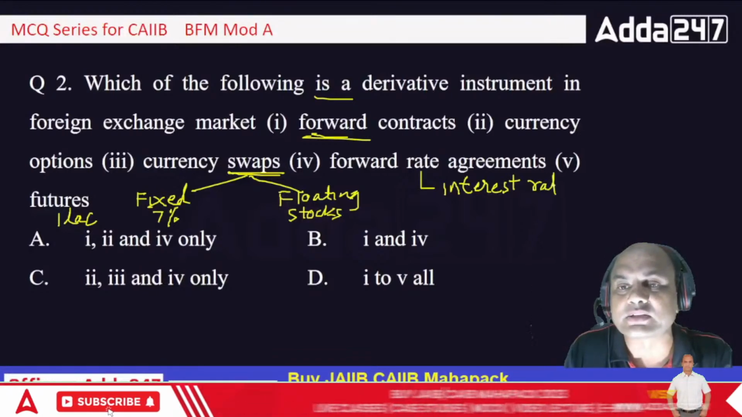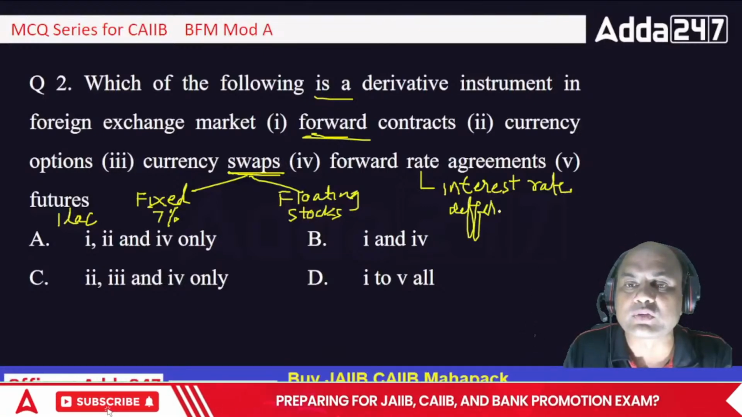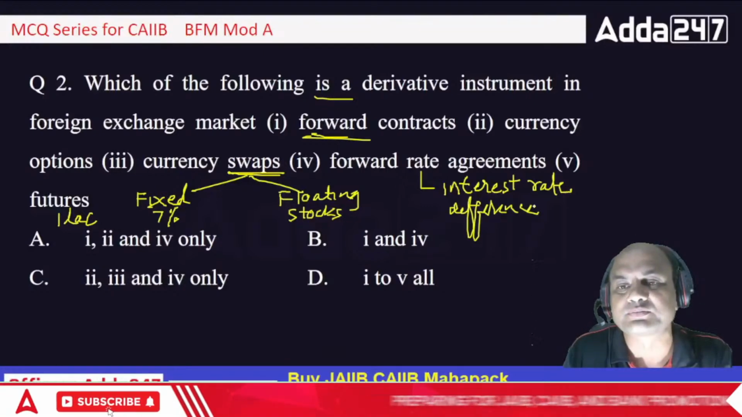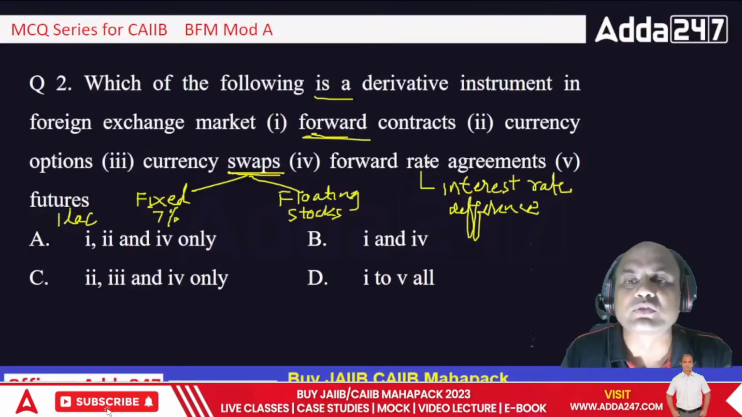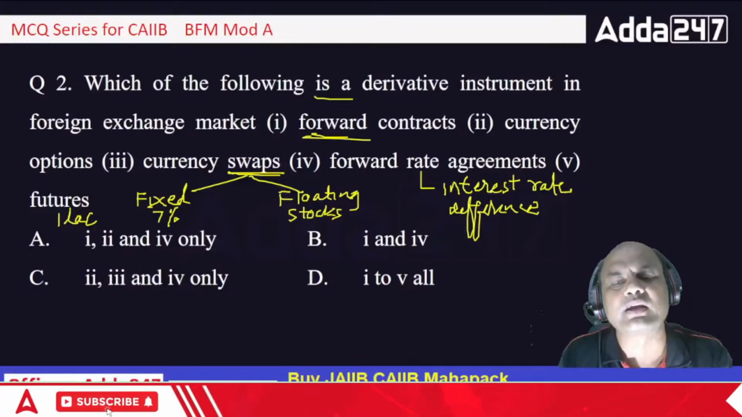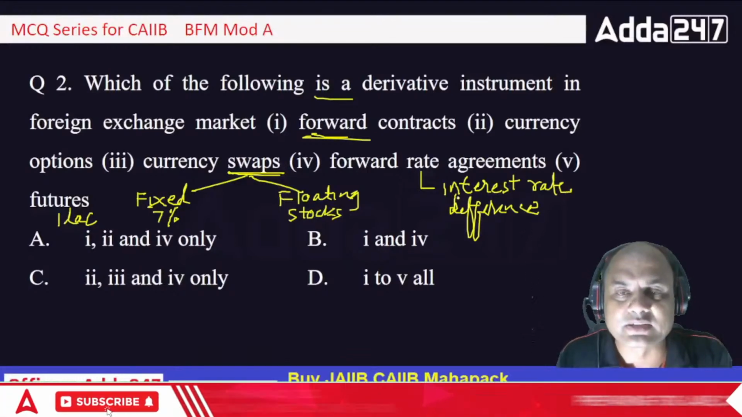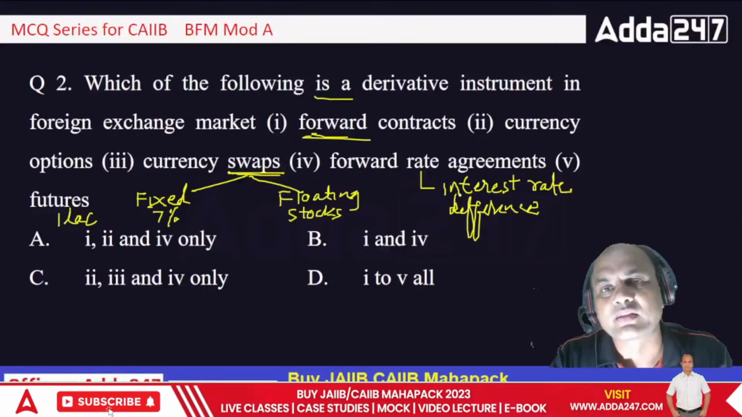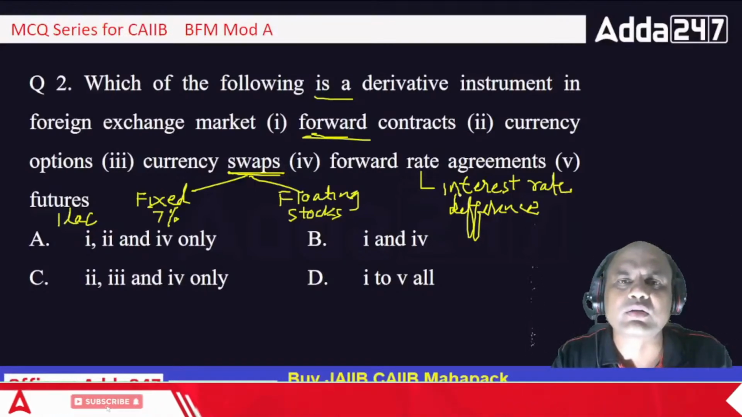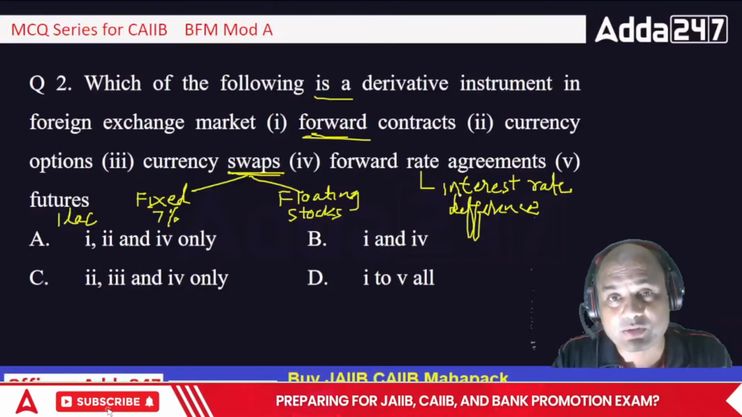The interest rate difference is always exchanged. Always remember this. So FRA means, a basic one line definition of FRA is enough: the interest rate difference is exchanged. What does that mean?